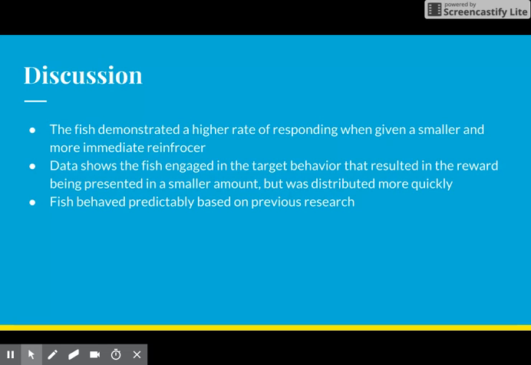Based on the results of this experiment, the fish demonstrated a higher rate of responding when given a smaller and sooner reinforcer. The data shows that the fish chose to engage in the target behavior that resulted in the reward being presented in a smaller amount but distributed more quickly. The fish behaved predictably based on previous research. The fish helped to demonstrate that organisms prefer the smaller, sooner reward, especially in a closed economy, meaning food and reinforcement were not provided outside of the training session.